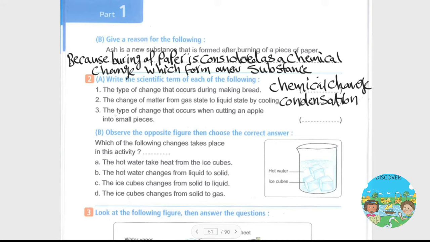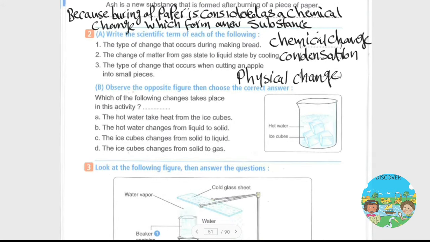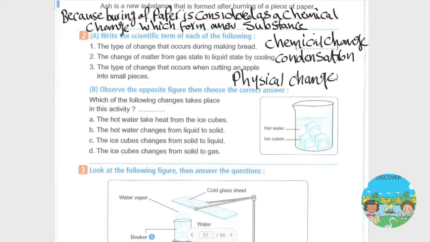Question number 3 says: the type of change that occurs when cutting an apple into small pieces is, what is it? Physical change. Okay. B says: observe the opposite figure then choose the correct answer. Which of the following takes place in this activity? And my answer will be C: ice cubes change from solid to liquid.